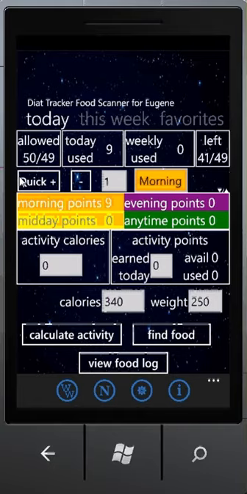Next, what you see here is the area where you can add and subtract points from today very quickly.